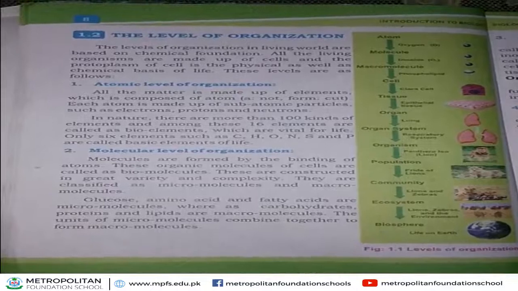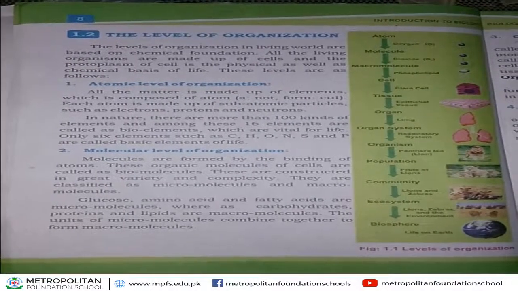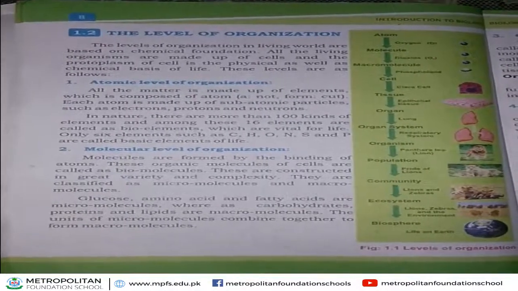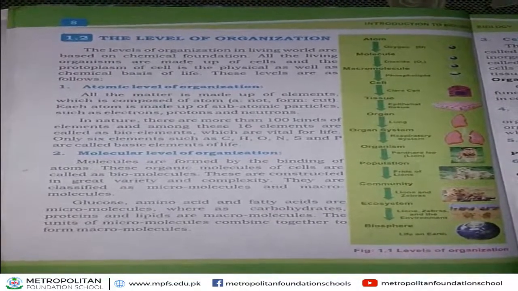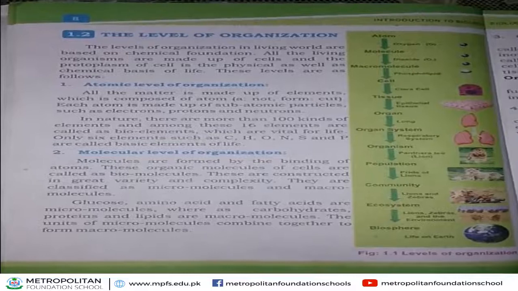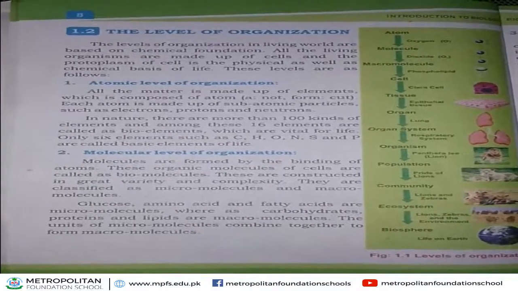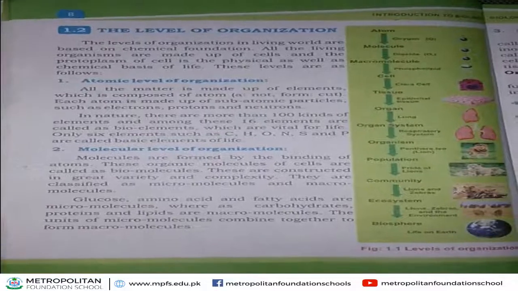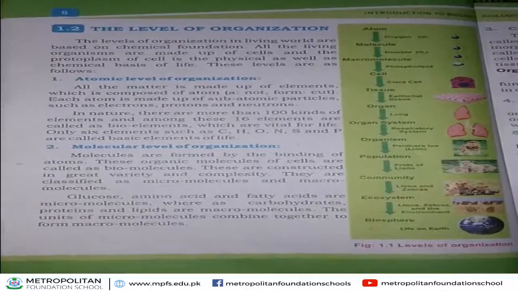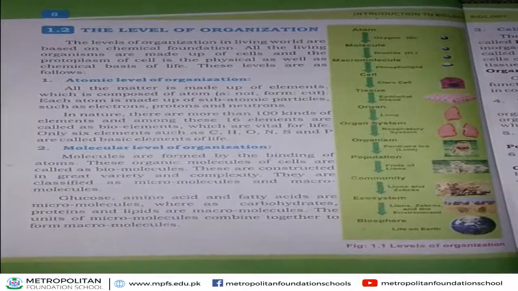These are called basic elements of life, and they are also called bioelements. Why are they called bioelements? Because they are vital for life. Therefore, they are called bioelements. I hope, students, you understand atomic level of organization.